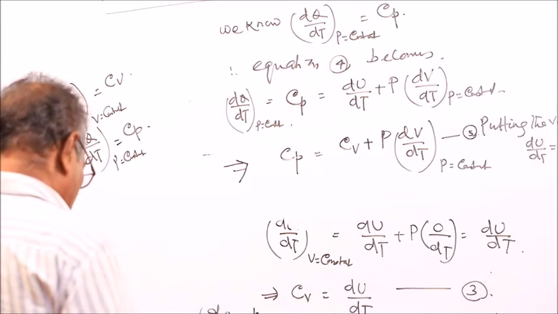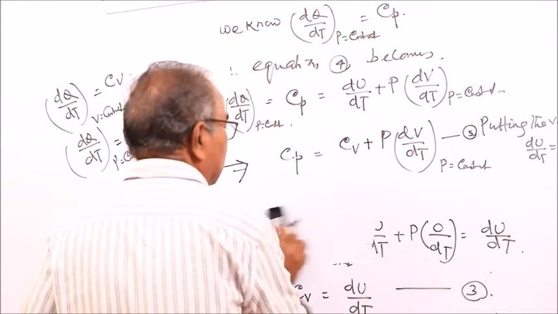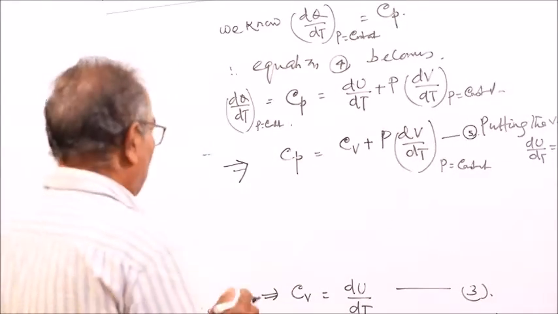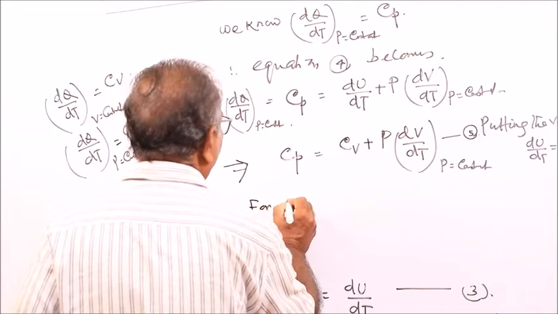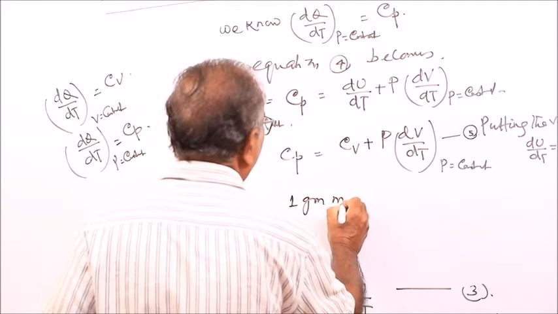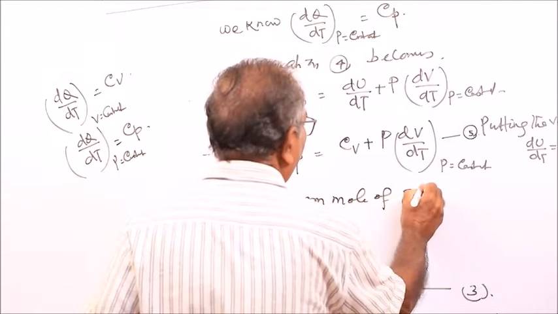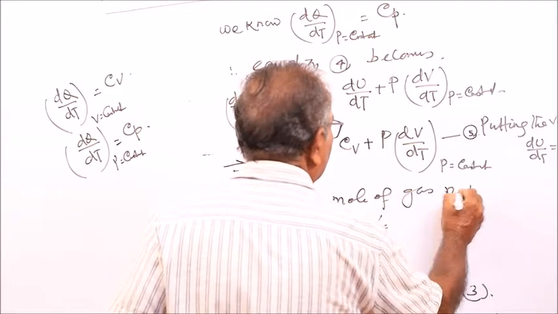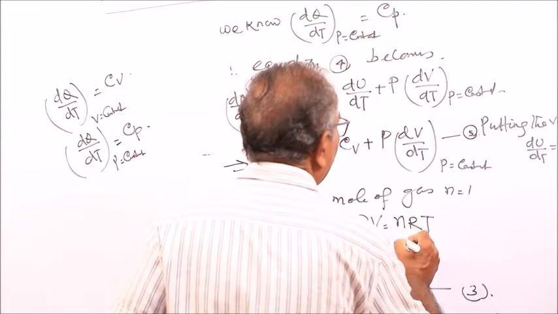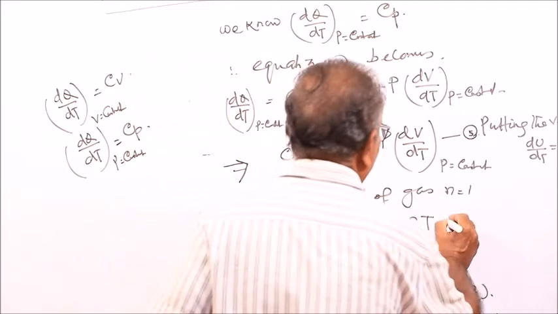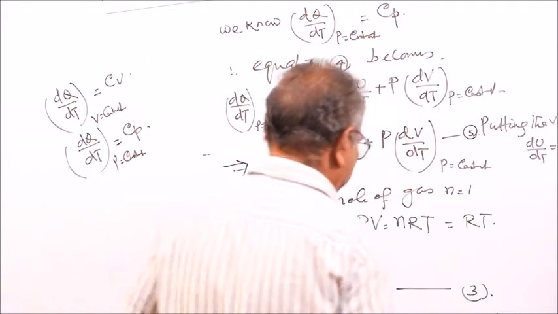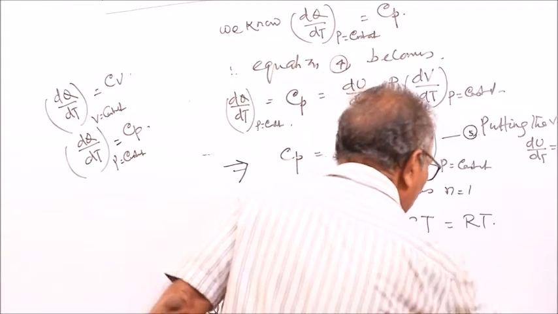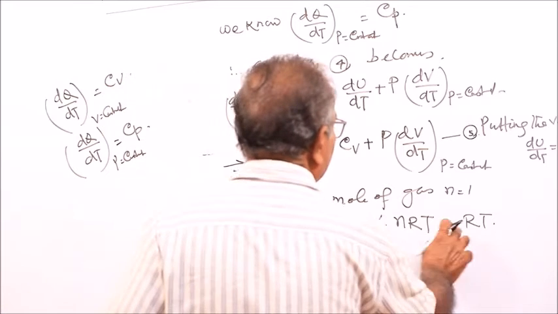And now for 1 gram mole of gas, the gas equation is PV is equal to nRT. For 1 gram mole of gas, n is equal to 1. R is the universal gas constant and n is equal to 1. So PV is equal to RT. And if you differentiate this equation, PV is equal to RT.